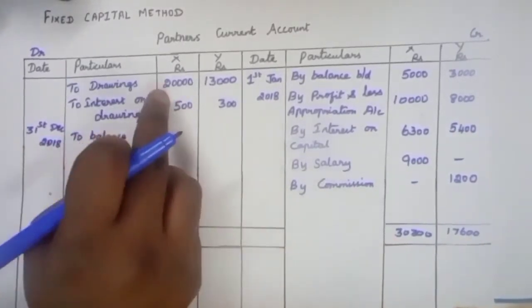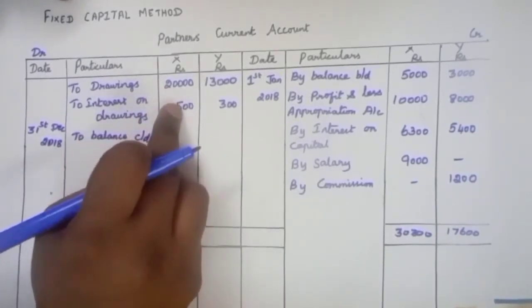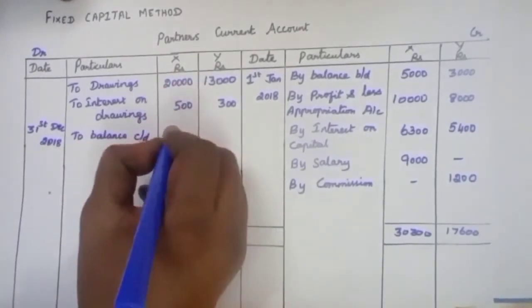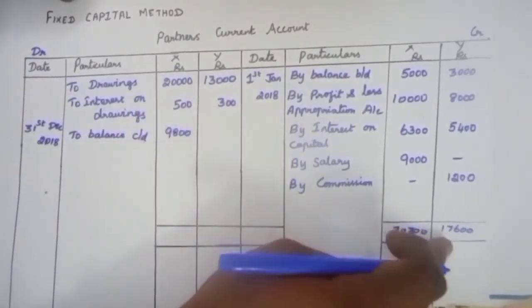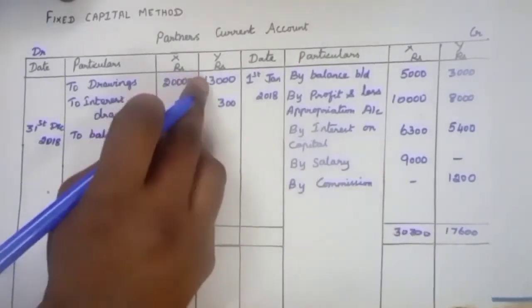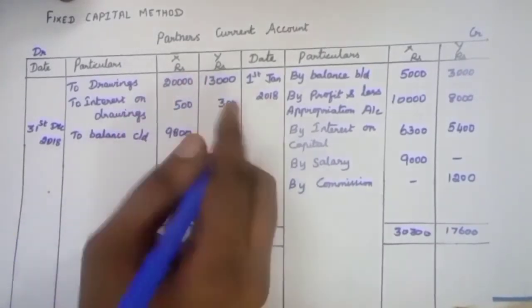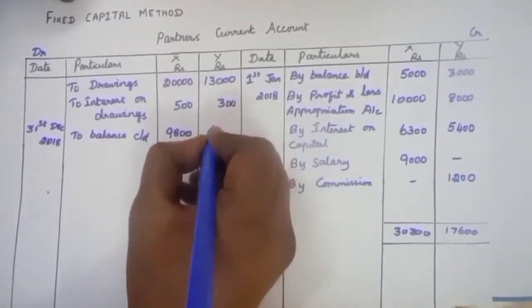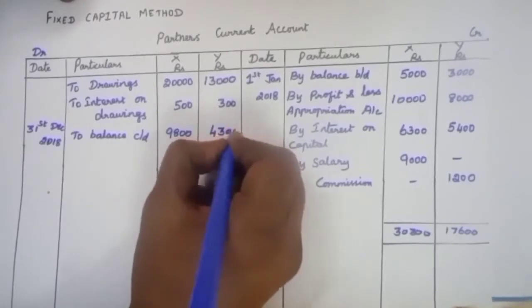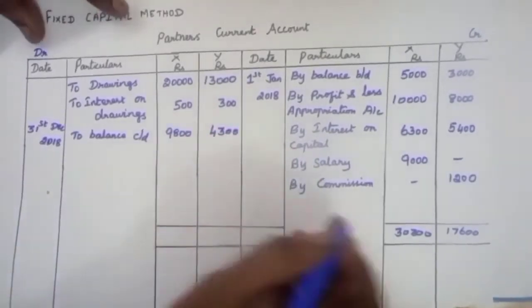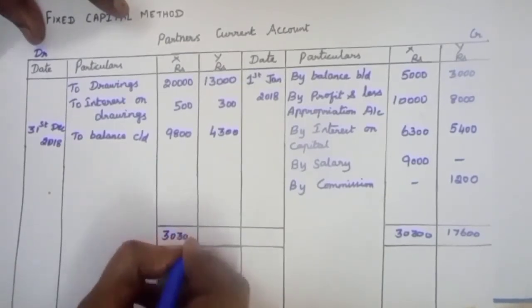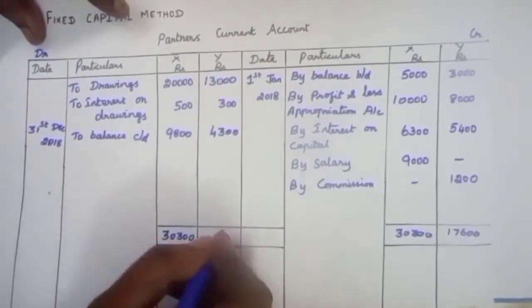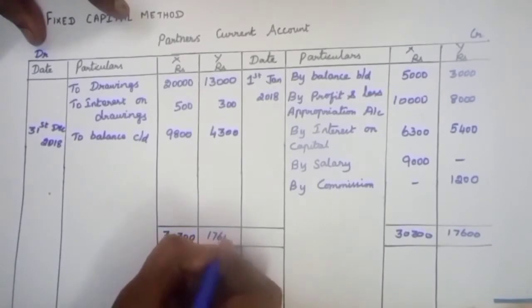30,300 minus 20,500. The balance is 9,800. 17,600 minus 13,300. The balancing figure is 4,300. Write the total in total column: 30,300 for X and 17,600 for Y.